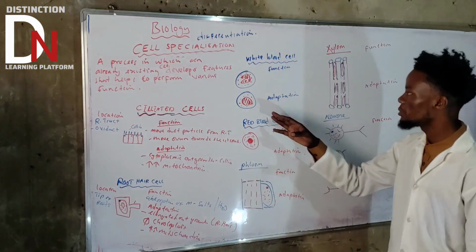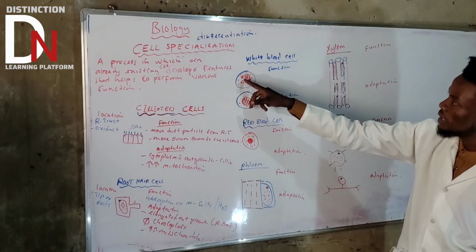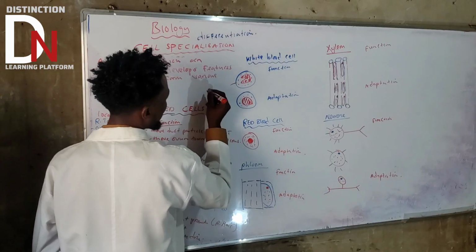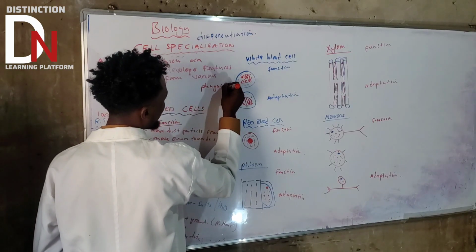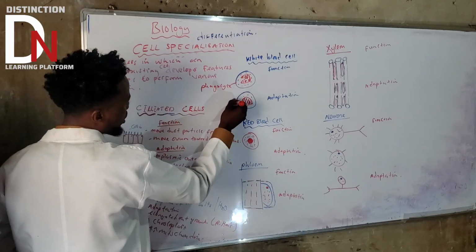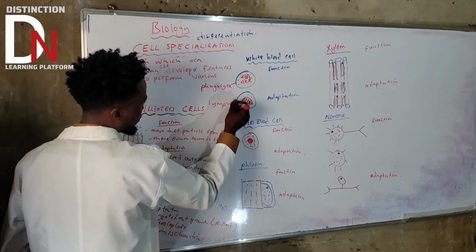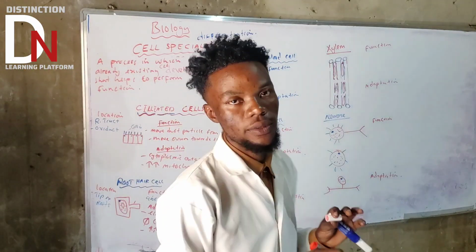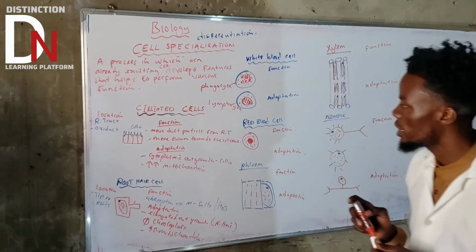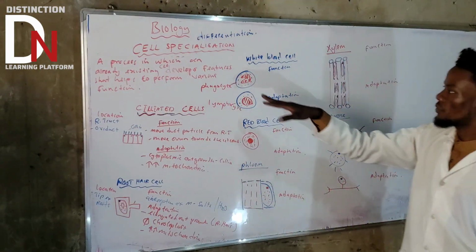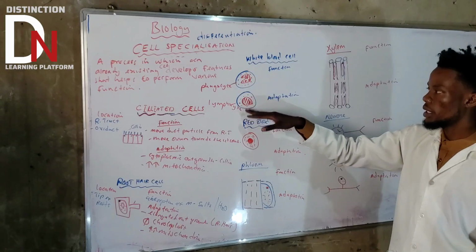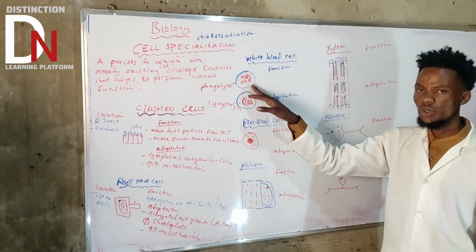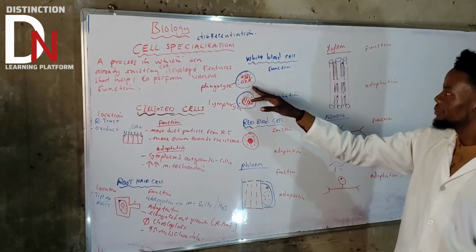How many types of white blood cells do we have? We have two types. We've got this one, with the fine nucleus. This is what we call a phagocyte. Then this one is what we call a lymphocyte. The other term that we use for white blood cells is leukocytes. So we've got phagocyte and lymphocyte. For phagocytes, there are a lot of types: eosinophils, basophils, neutrophils, macrophages, so a lot of them.